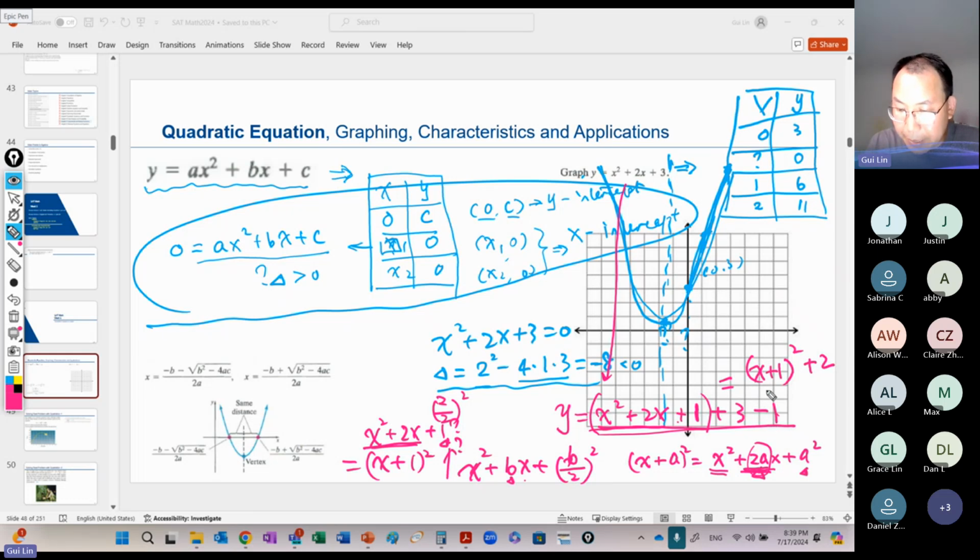All right, so we can find the peak here. How do we find the peak? Make this part become minimum. The minimum value of a number squared will be 0, right? Whatever number, some real number squared is always greater than or equal to 0. The minimum one would be 0.